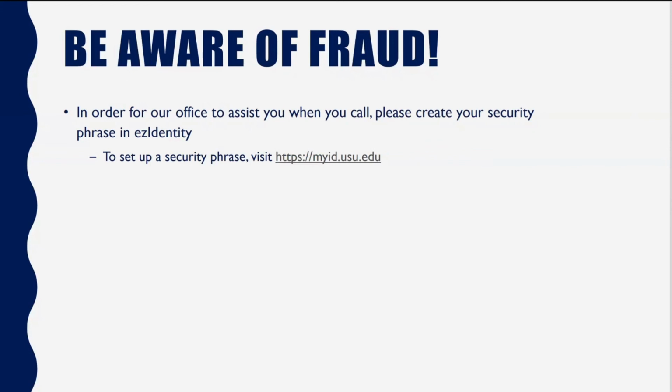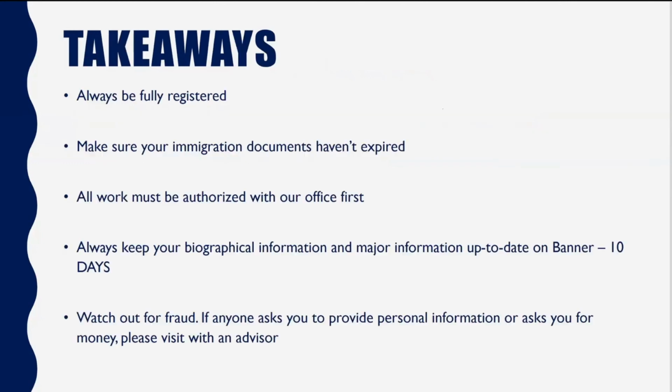So general takeaways. You want to make sure that you're always fully registered and meeting that general physical presence requirement for each semester. You want to make sure that your documents, your passport, your I-20 or DS-2019 do not expire while you're here in the US. You want to make sure that all work that you consider has been authorized first.